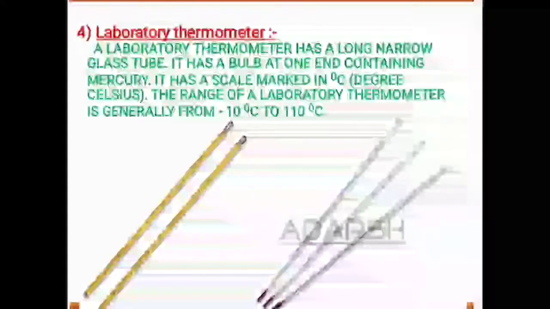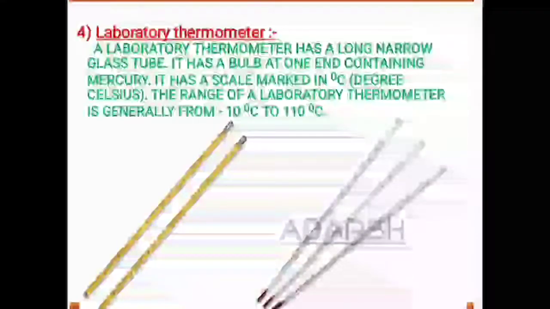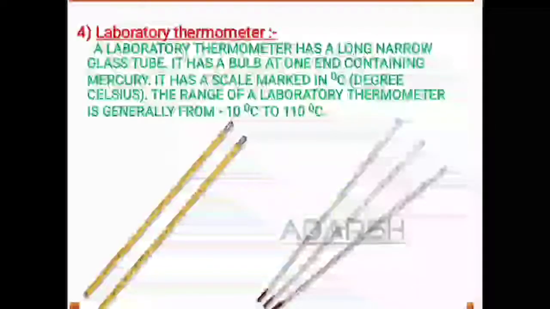It means the minimum temperature that you can measure with a laboratory thermometer is minus 10 degrees Celsius, whereas the maximum is 110 degrees Celsius.